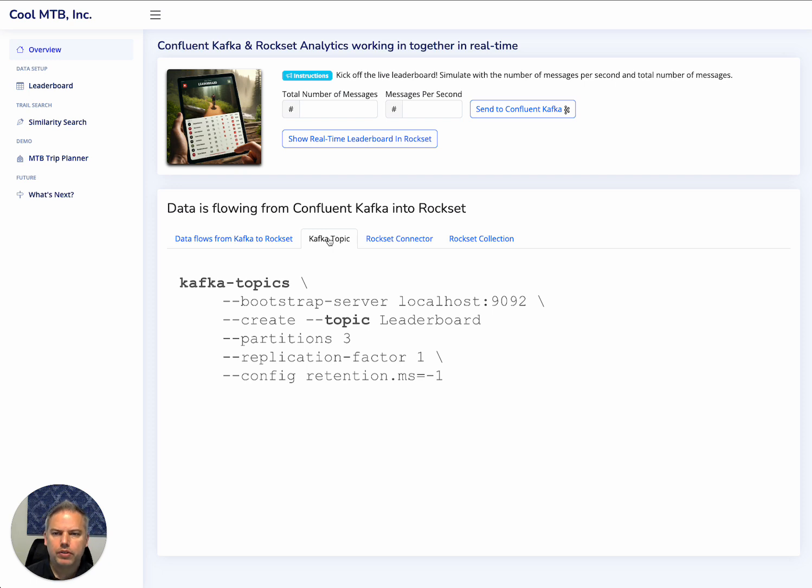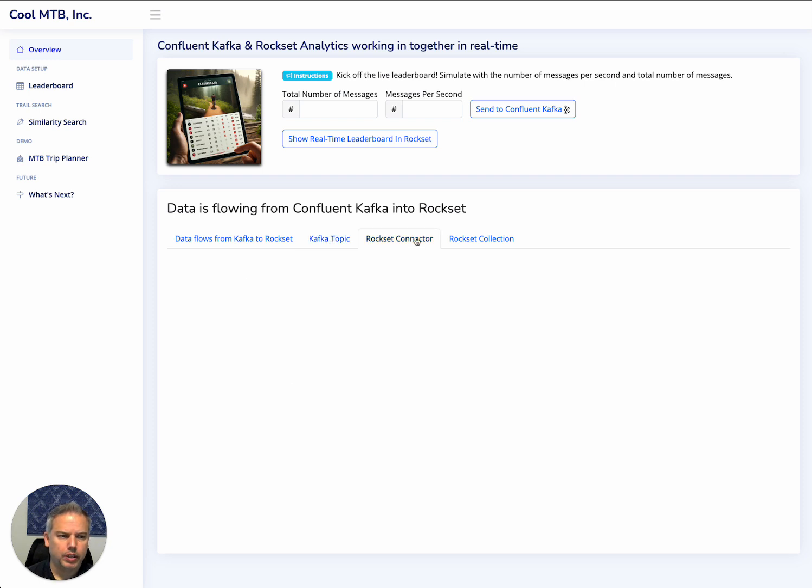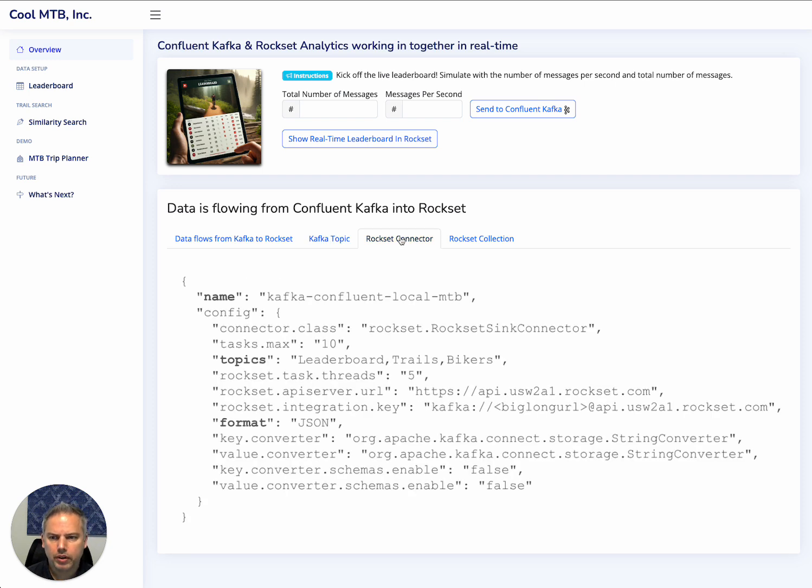In my case, there is a simple leaderboard Kafka topic, and you can see the configuration here. It's not doing any fancy setup, it's just a plain old Kafka topic. And here is my Rockset connector. We just specify the Kafka topics, and the Rockset connector takes care of the rest.